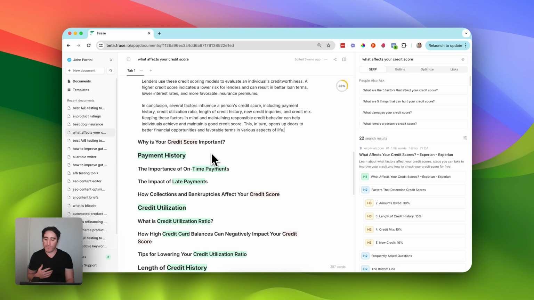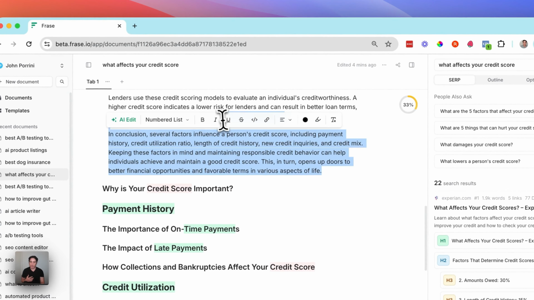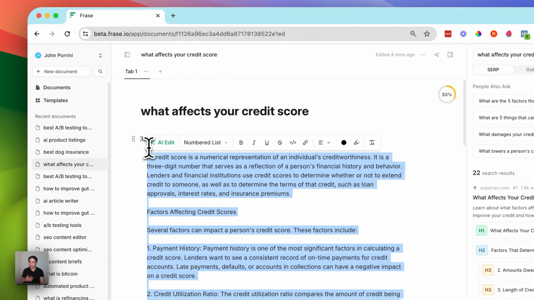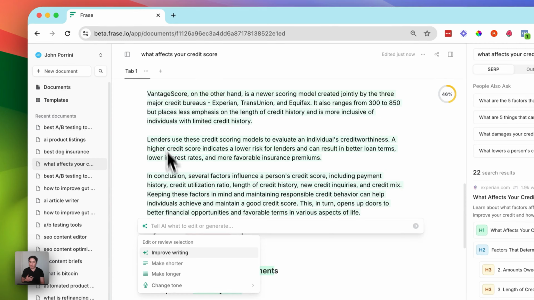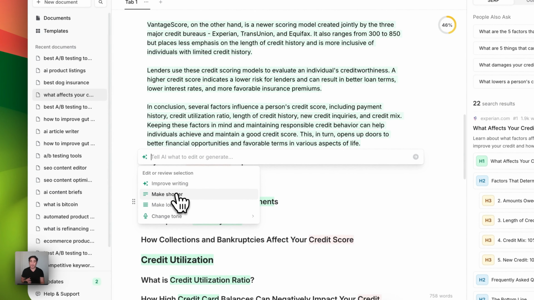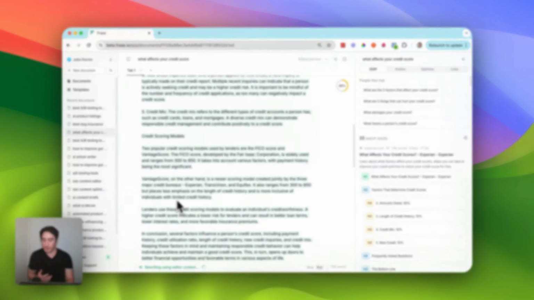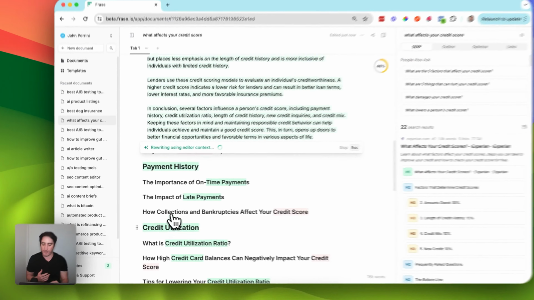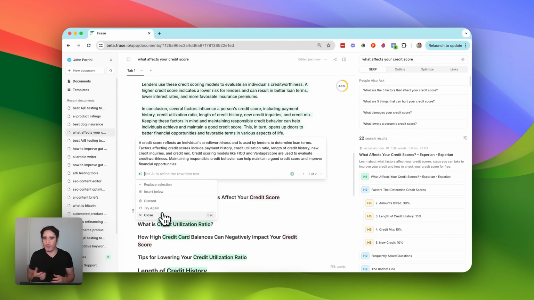For example, if you think that this section is a little bit long, you could highlight the entire section again, and then choose AI Edit, and then you can tell Phrase to make the entire section shorter, or you could even change the tone. So Phrase just made this entire section shorter for us, and then we can continue to expand upon it from there, or even have Phrase try again. So at this point, you can continue going section by section, following the same process.